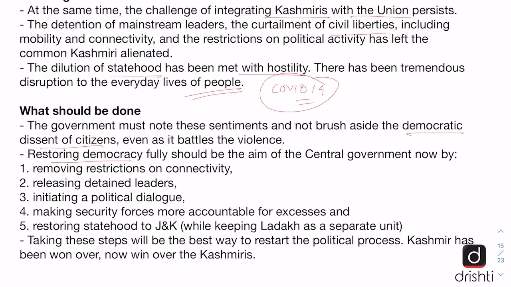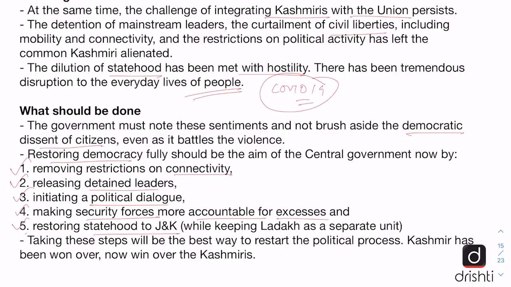And this can be done by, first of all, removing the restrictions on connectivity, releasing the detained leaders, initiating a political dialogue, making security forces more accountable for any case of excesses, and finally restoring statehood to Jammu and Kashmir while keeping Ladakh as a separate unit.